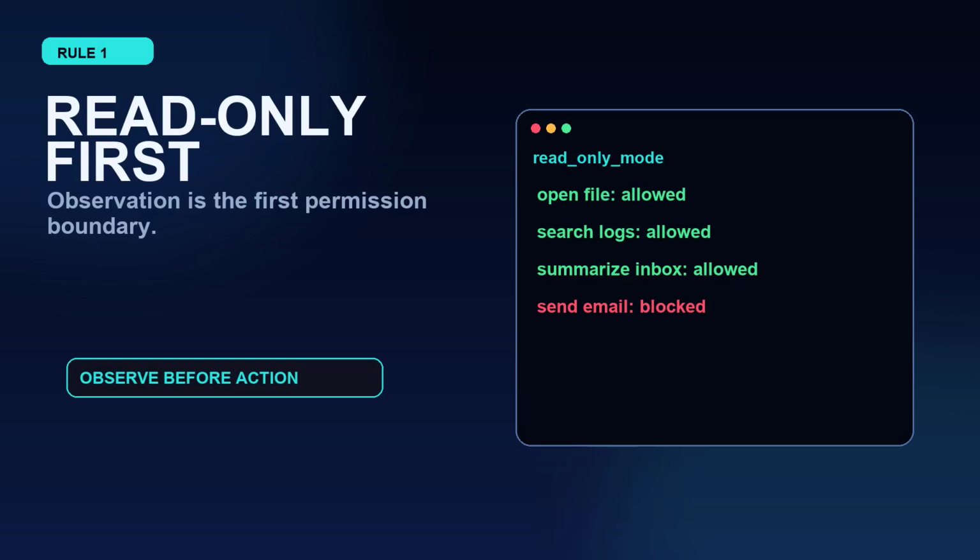Rule 1. Read only first. If an agent cannot inspect the situation safely, it has no business changing it. Let it read the policy, open the file, check the calendar, search the logs, or summarize the inbox. Action comes later. Observation is the first permission boundary.